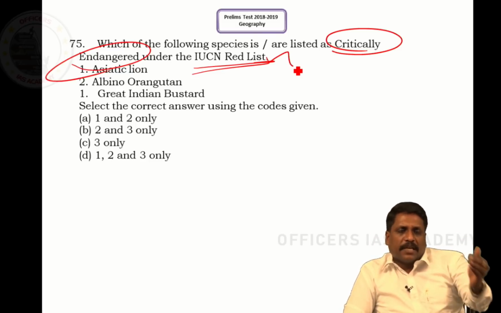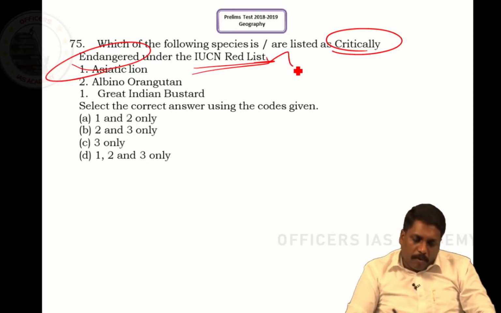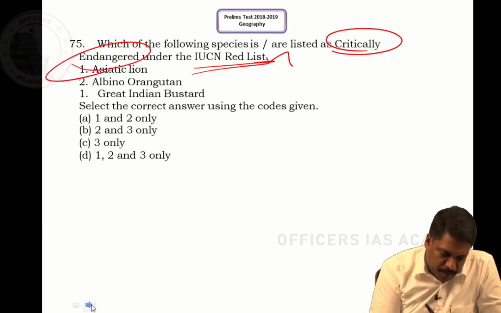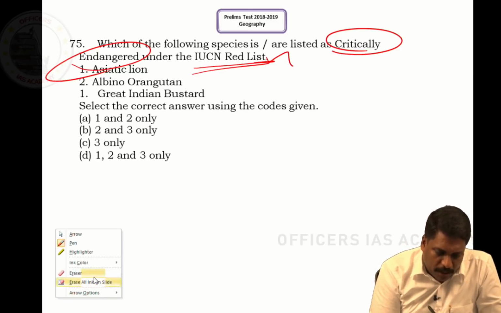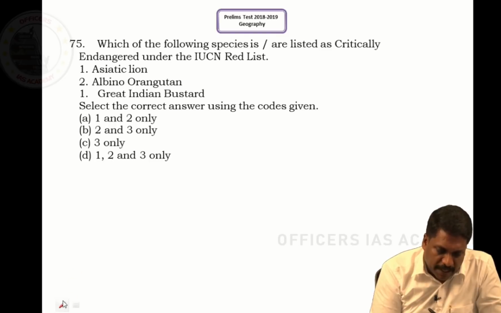So when I talk about critically endangered species, it means if not taken seriously, these species may go extinct in the near future, sir.